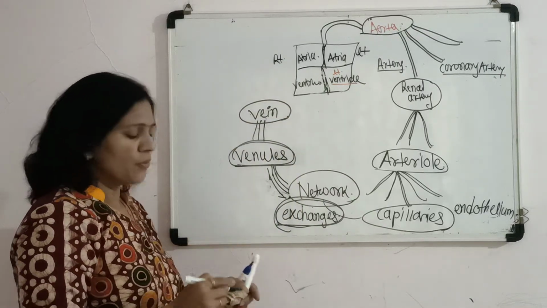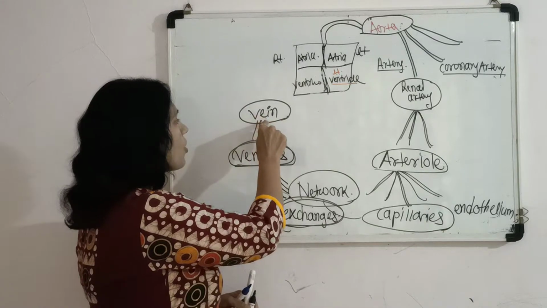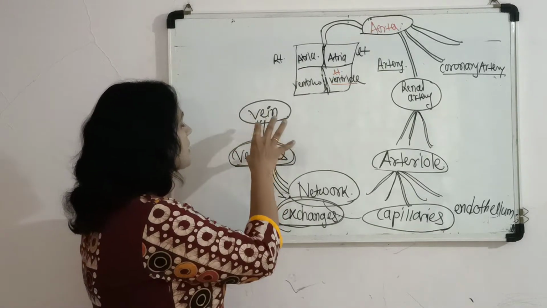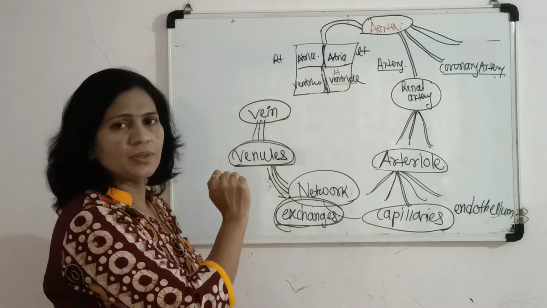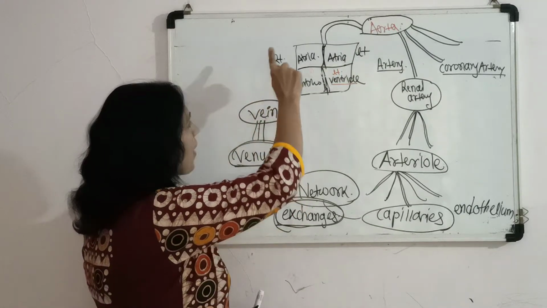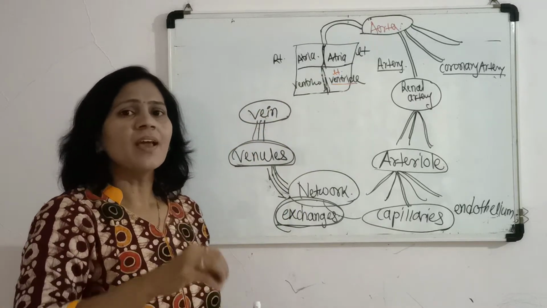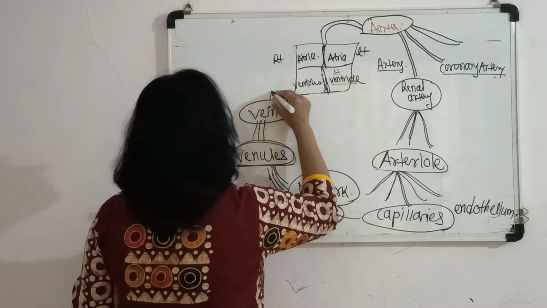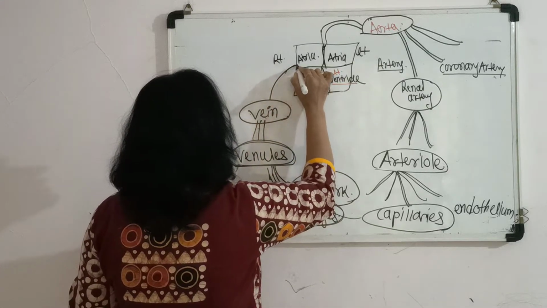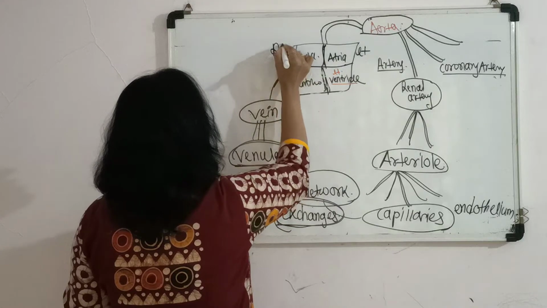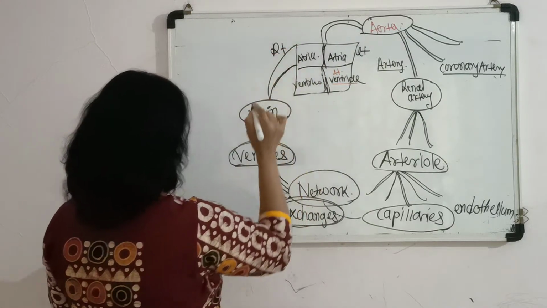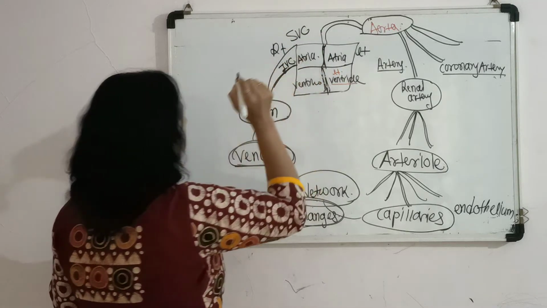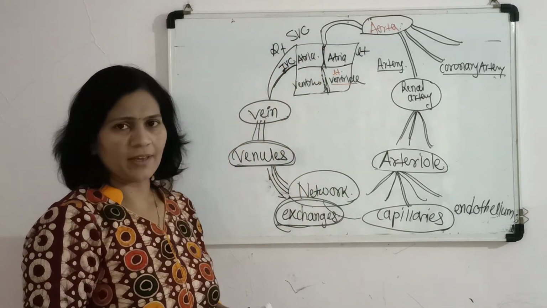And finally, we know that this deoxygenated blood, which basically contains CO2, finally drains into the right atrium of the heart, through the superior vena cava and inferior vena cava.